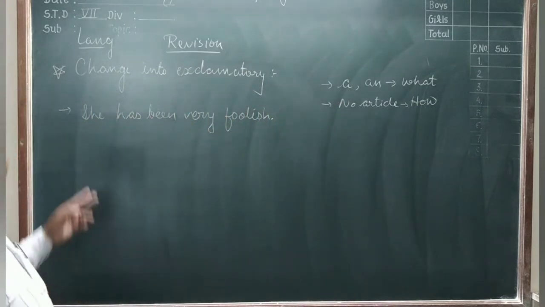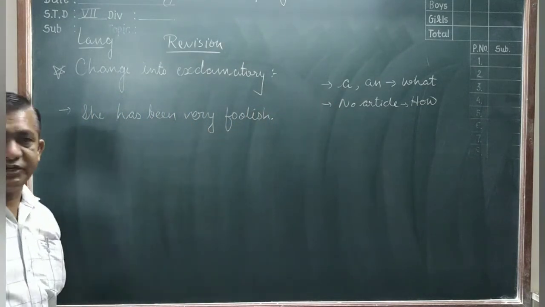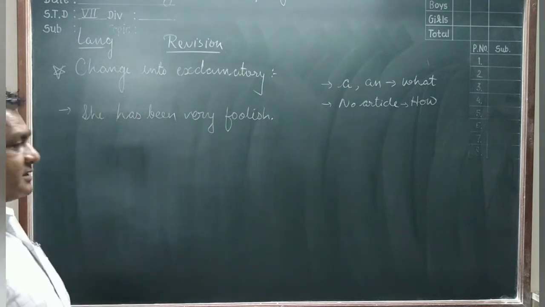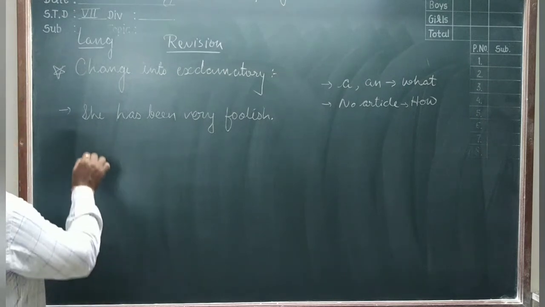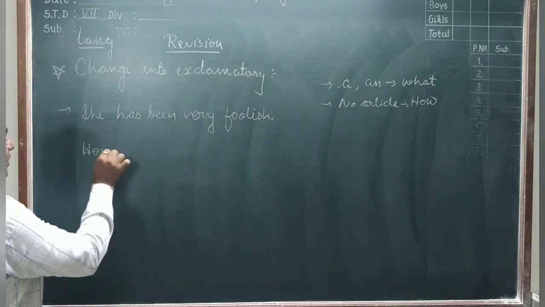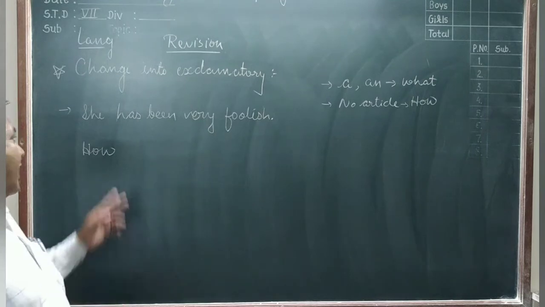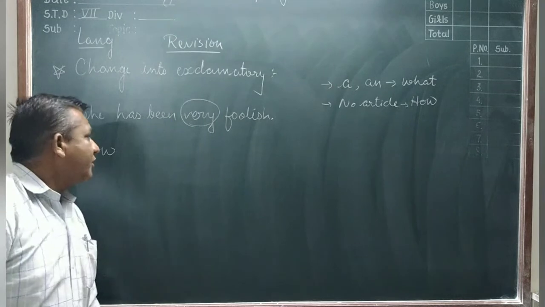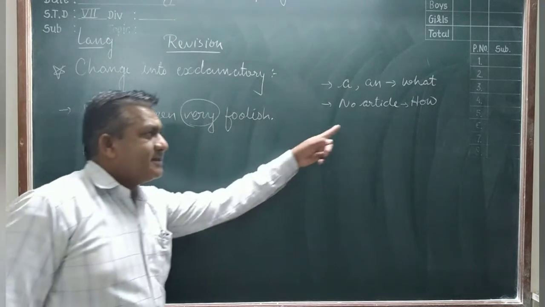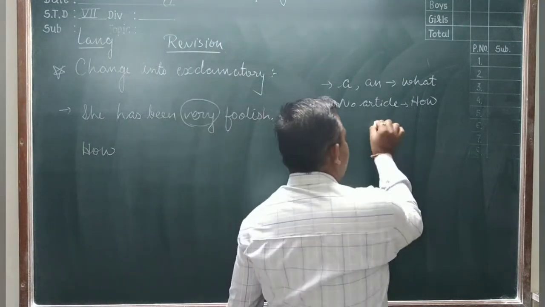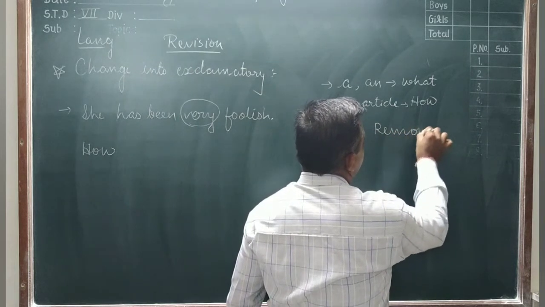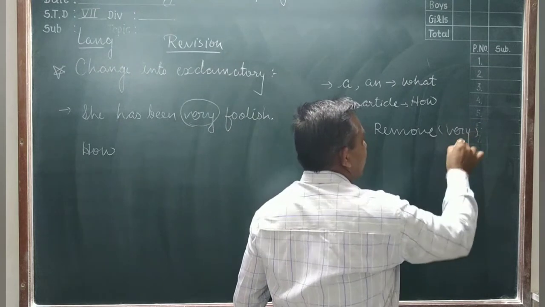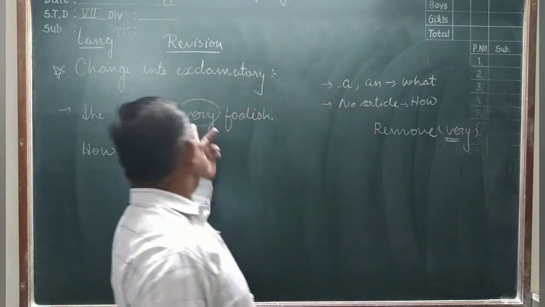Friends, you understand here: she has been very foolish. In this sentence, there is no article, which means the sentence starts with how. After how, we write the adjective, very foolish, which means very is removed.